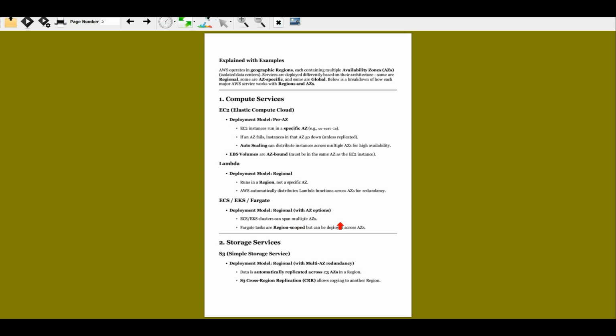The deployment model is regional with an availability zone option, so you can span it across different availability zones, right? And Fargate tasks are region scoped, but can be deployed across availability zones, right?